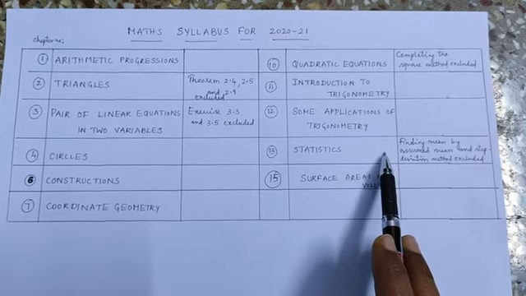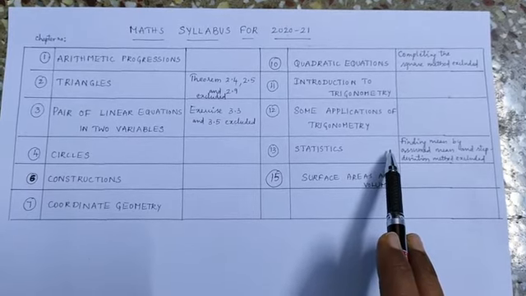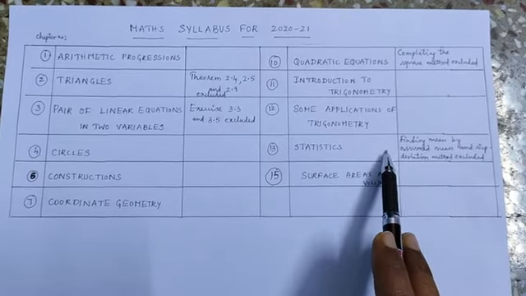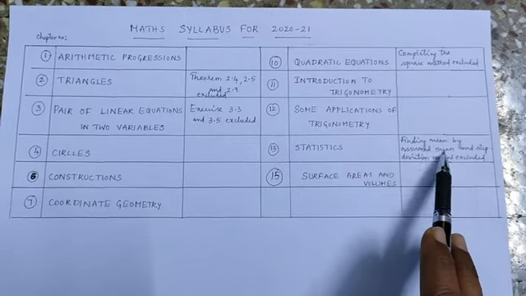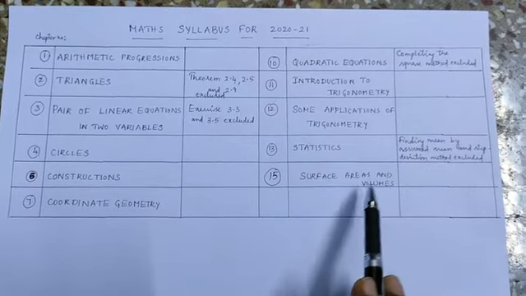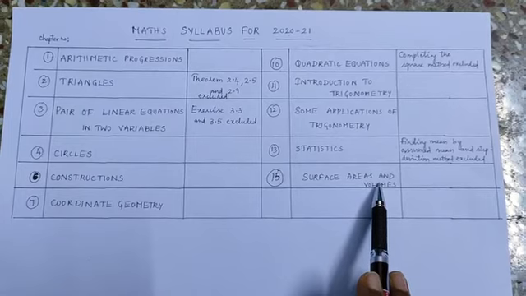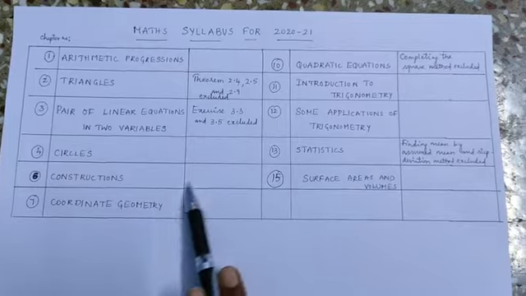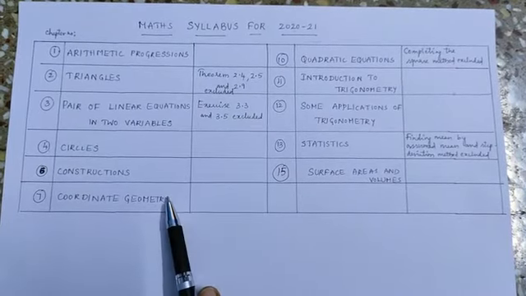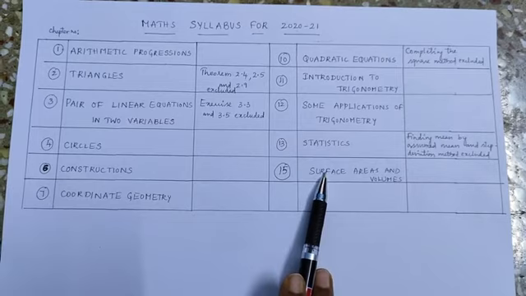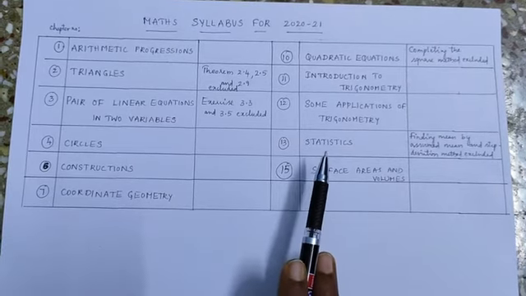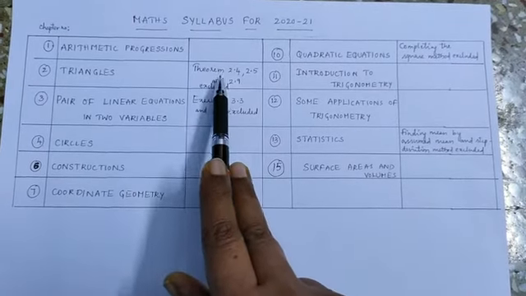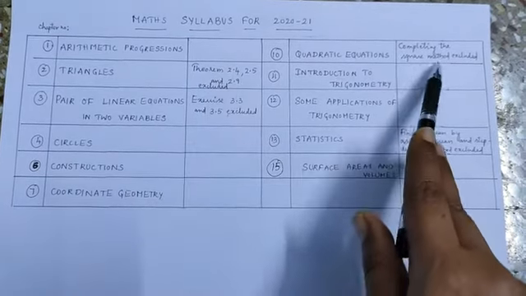Finding the mean, median and mode will be there, as well as the less than and more than ogive. Now finding the mean by assumed mean and step deviation method is excluded. Then surface areas and volumes, the complete chapter is there as per the details in the textbook. So this page shows completely the chapters which are there for the maths syllabus 2020-21 final examination. And here you can see the few parts which have been taken out. I have given them separately, so please take note of it.